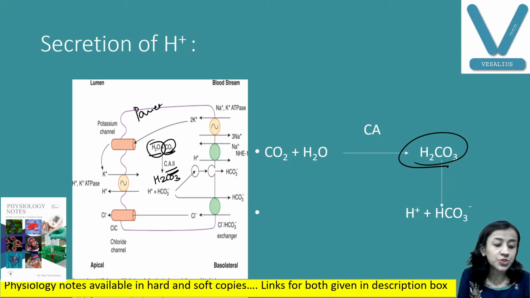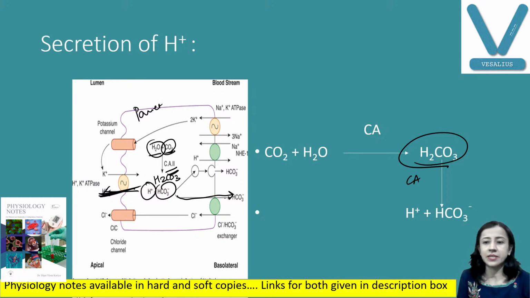Now this H2CO3 is immediately converted into H plus and HCO3 minus, again with the help of carbonic anhydrase. Now what happens is, the H plus ions are secreted inside the lumen, and the bicarbonate ions enter the blood. So this is the basic step.